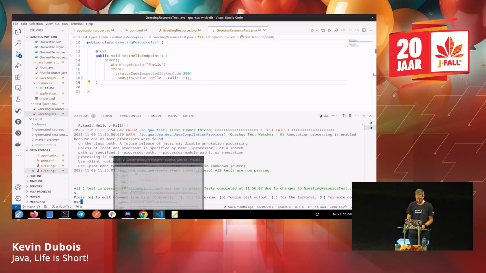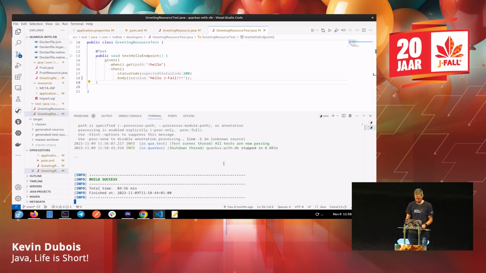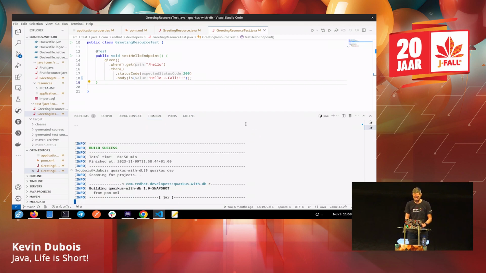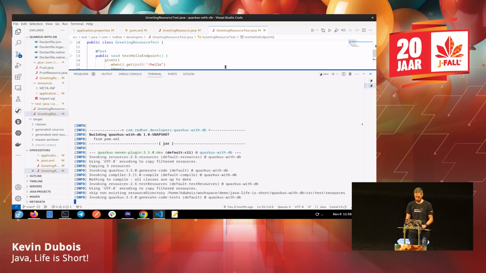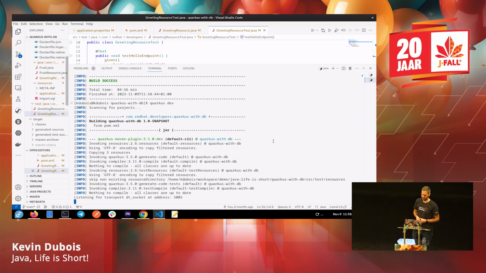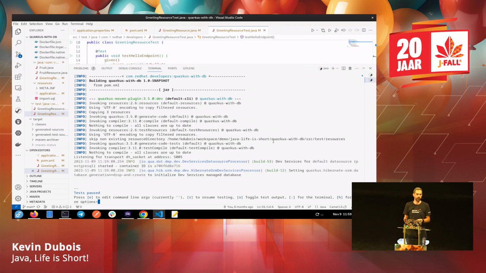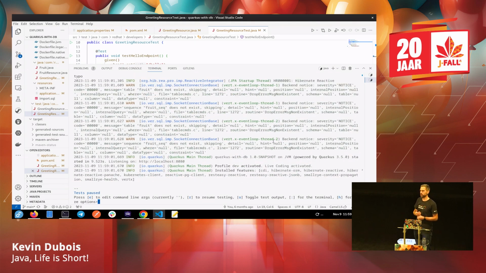I'm going to delete this container just to show you how it works. So we'll start up Quarkus dev again, and then read real quick. And you'll see that at some point it says right there, database is starting Postgres 14.